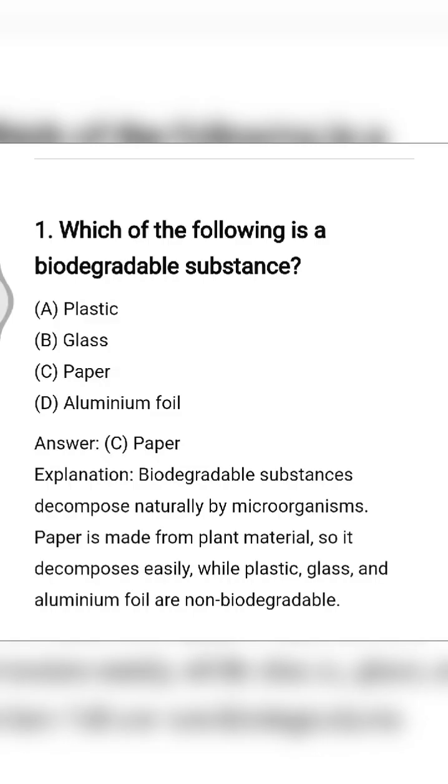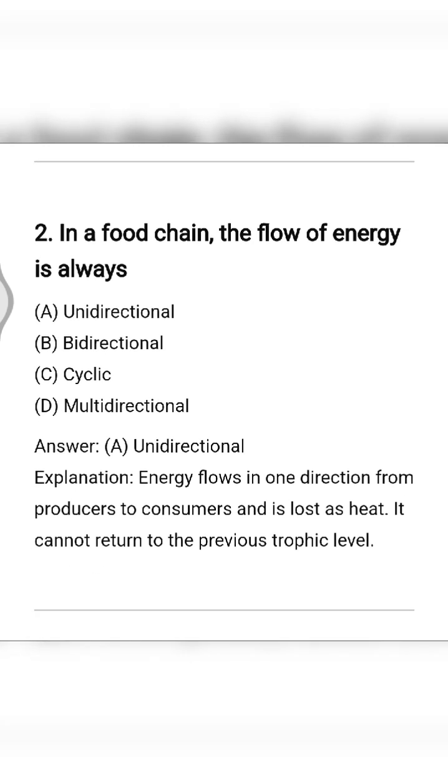Question number 1 is, which of the following is a biodegradable substance? Paper, option number C. Biodegradable substances decompose naturally by microorganisms. So out of the given options, paper is the only biodegradable one. Next is, in a food chain, the flow of energy is always unidirectional. Sun is the ultimate source of energy and its energy flows in one direction, so it is unidirectional.